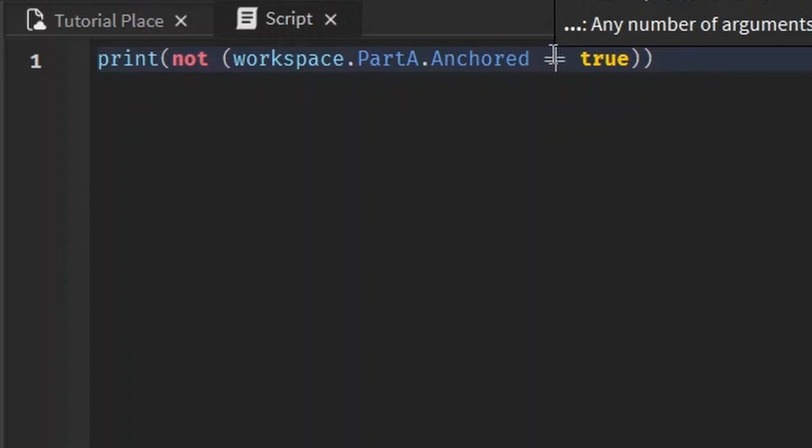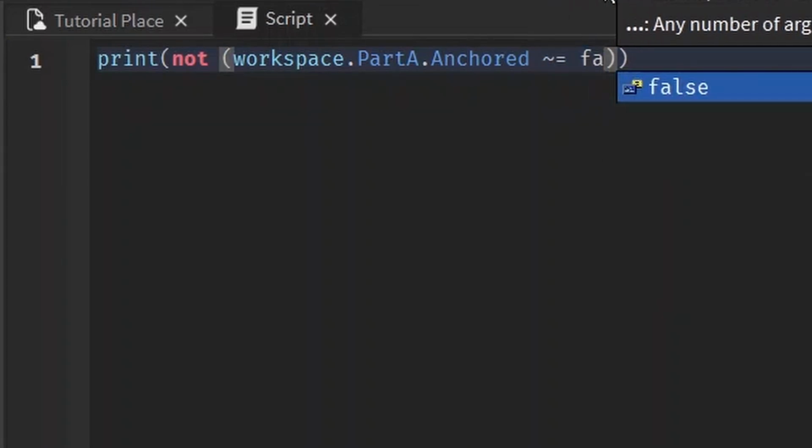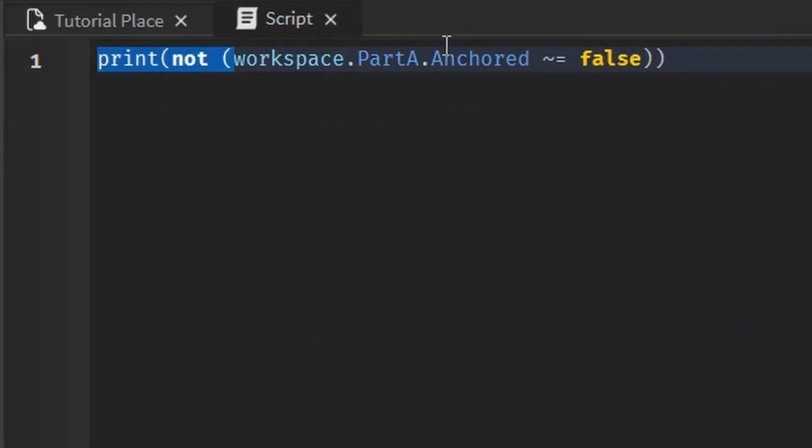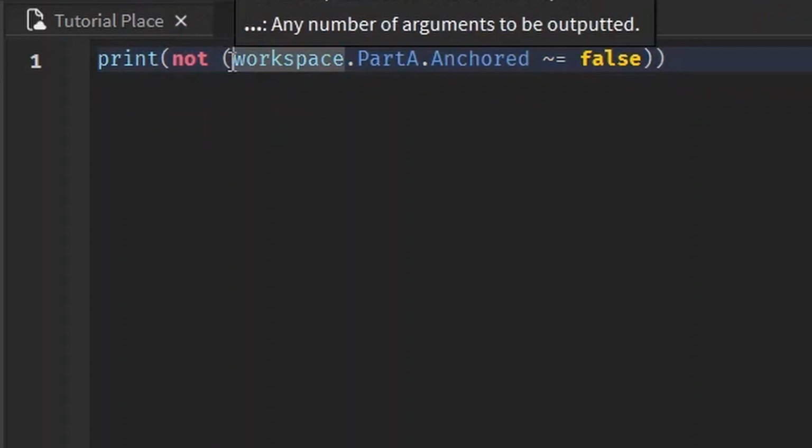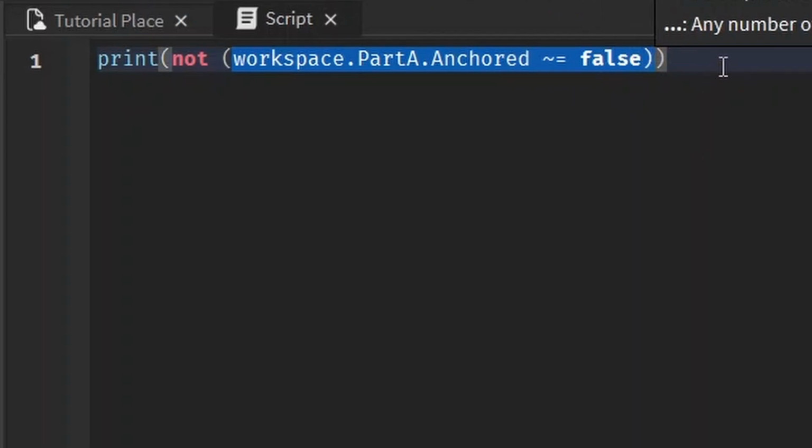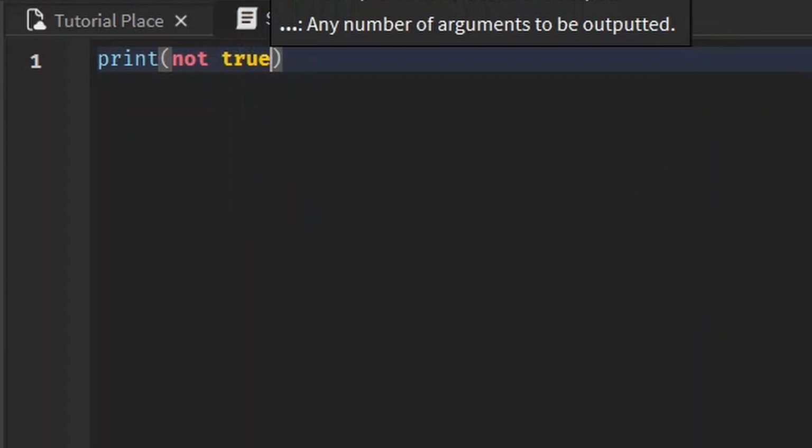Yeah, and it can get really convoluted. Like if you have a lot of double, triple negatives, like is workspace.part A not equal to false? And then you want not in front of it. Like, oh, is it equal to the opposite of the opposite? It gets confusing. But just know that whenever you see not, it does the opposite of what it is.